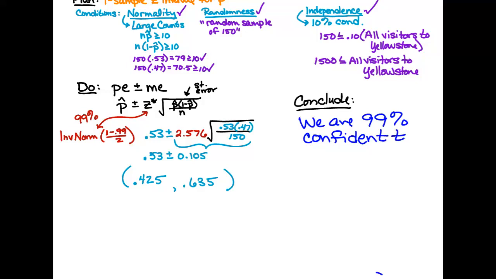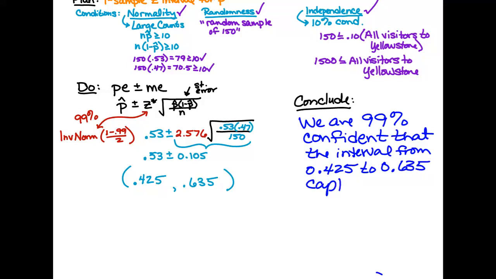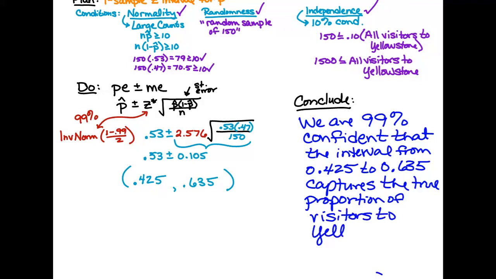Yes, we are 99% confident that the interval from 0.425 to 0.635 captures the true proportion of visitors to Yellowstone who favor the proposal.